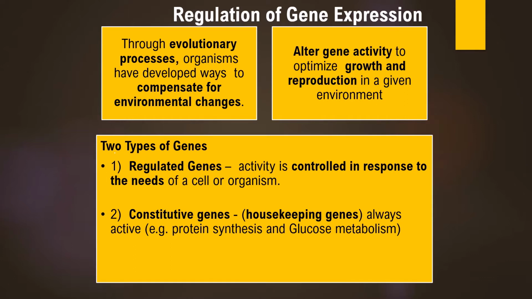So out of all the genes present in the bacteria, some are always expressed, hence called constitutive. For others, their activity is controlled in response to the needs of that particular organism. If in a particular environment the bacteria requires to take up a particular nutrient, then the genes required for uptake and metabolism of that nutrient are expressed. Such genes are called regulated genes.